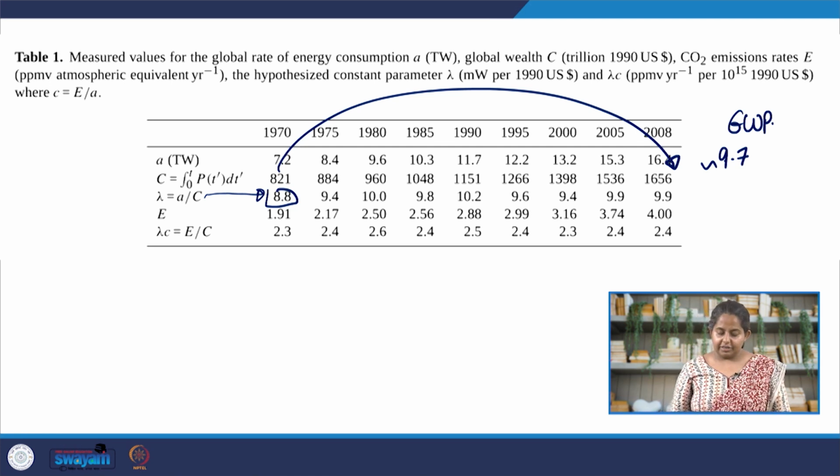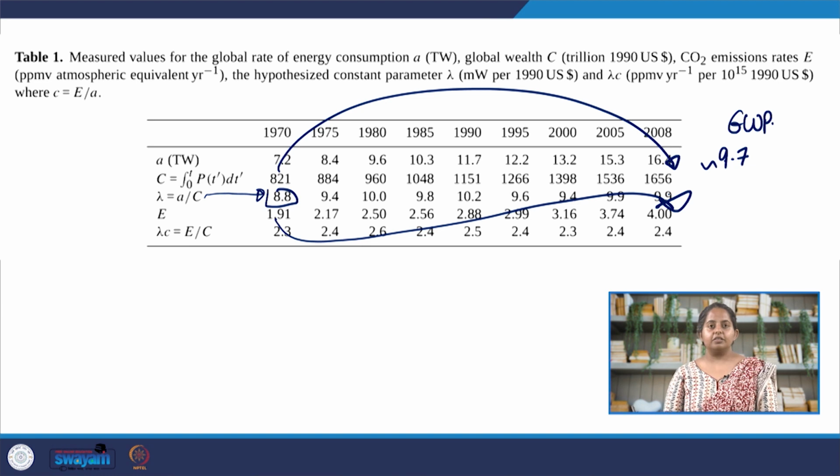The other thing to notice is that E, which is the emission, also more than doubled during the same range. Since the global wealth increase and the emission increase both doubled, the ratio of them remained constant, which is lambda, C, E by C, 2.3, 2.4. So, basically, if we want to continue growing like we did since 1970, we will continue increasing our emissions and continue using more and more resources.